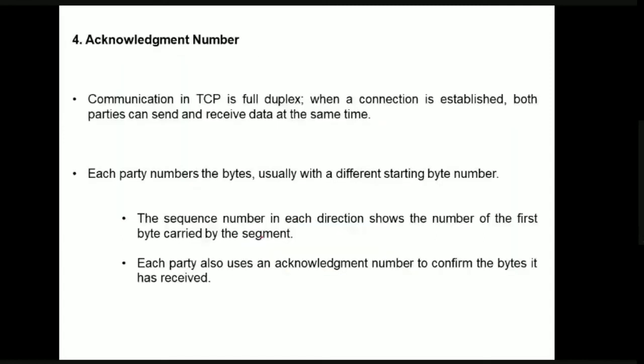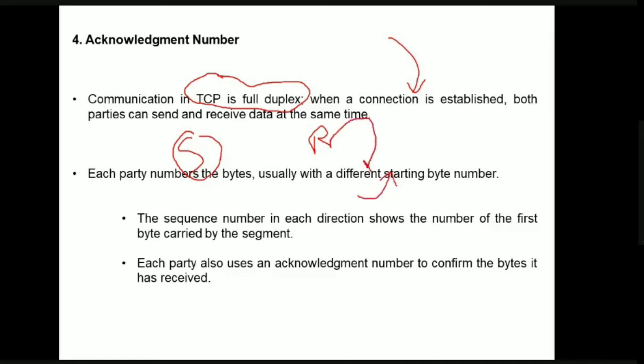Next, the fourth concept we have to look after is acknowledgement number. We just discussed that the communication in TCP is a full duplex communication. That is, both the sender and receiver can communicate with each other simultaneously. So when a connection has been established between sender and receiver, both parties can receive the data at the same time. Each party can number its bytes, so the sender can number its own bytes with a different starting byte number, and the receiver can also number its own bytes with a different starting byte number.